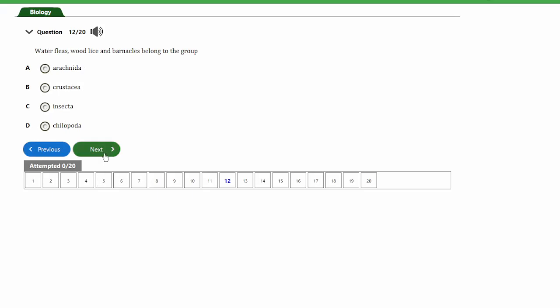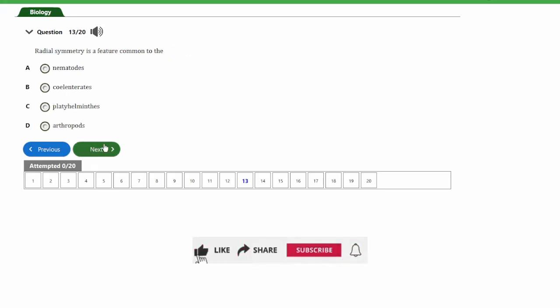So let's look at the next question, question number 12. It says, water fleas, wood lice, and barnacles belong to the group A, arachnida, B, crustacea, C, insecta, D, chilopoda. So guys, we've already answered this question before now, and that's the crustacea. So let's look at the next question.